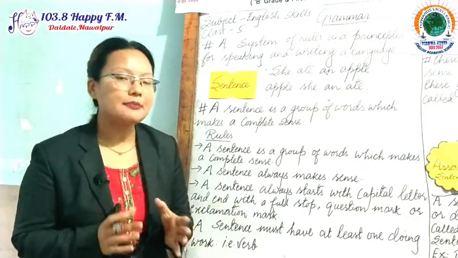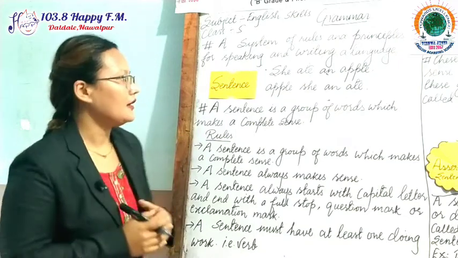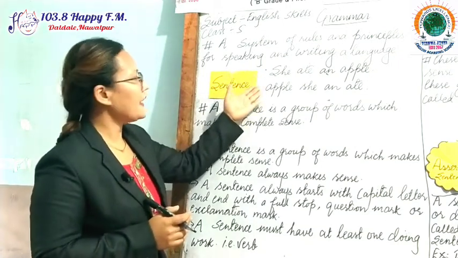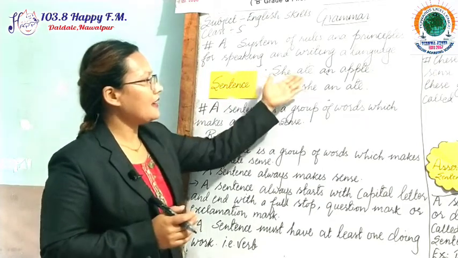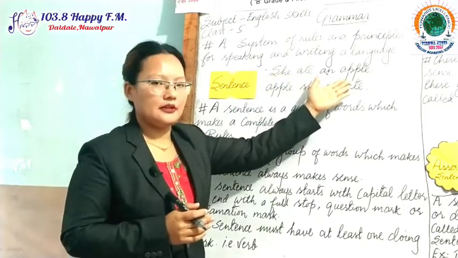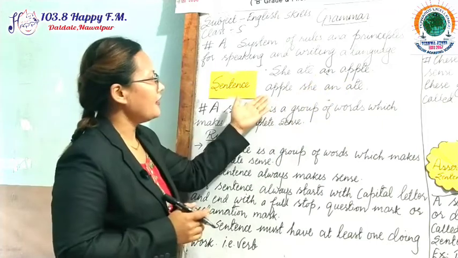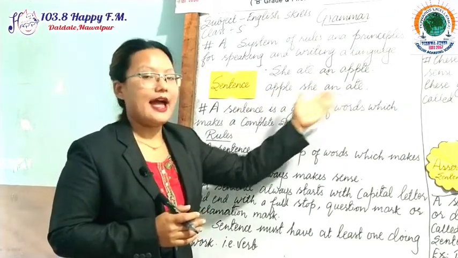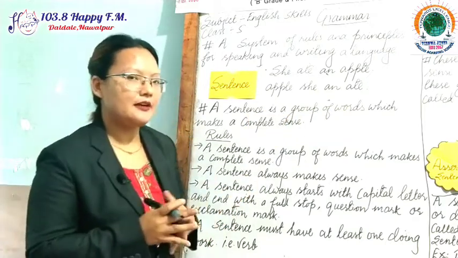Okay, so now let's be clear with two examples. Now see on the board here, I have written two examples. She ate an apple. And here, apple she an ate. Have you found any differences here?